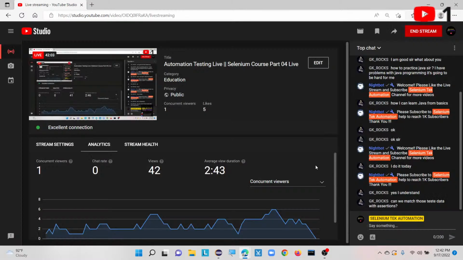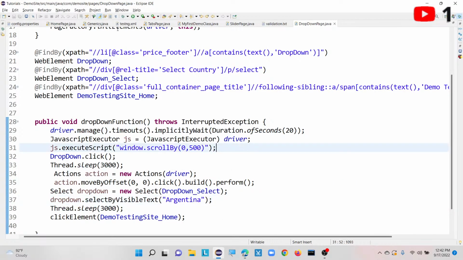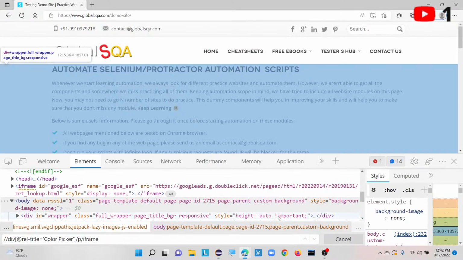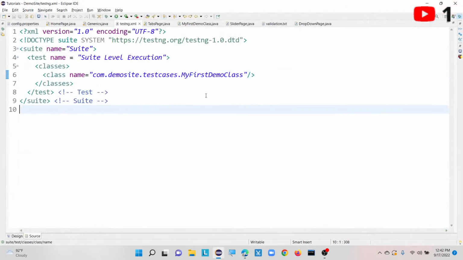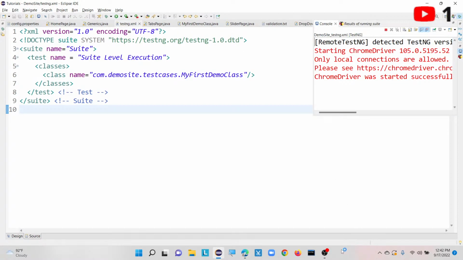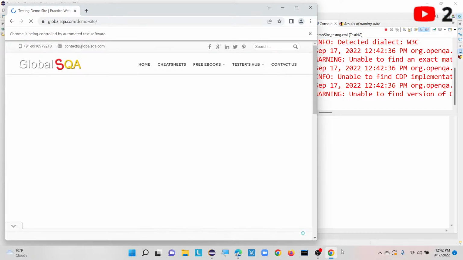Let me execute this script first, and we will see if we are getting any issues or not. Accordingly, we can figure it out, or we can resolve all the issues. Let me execute, and before that let me close. No issues if it is opened also, but anyway we will close and execute. Now you can see the Chrome browser launching in the taskbar. Yeah, it launched the Chrome browser.